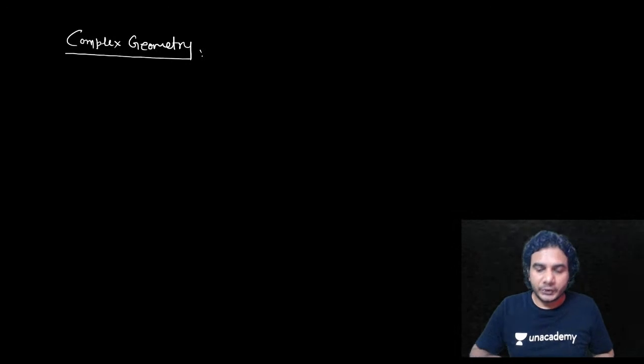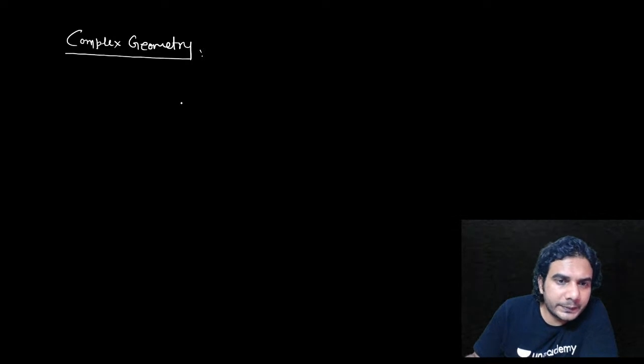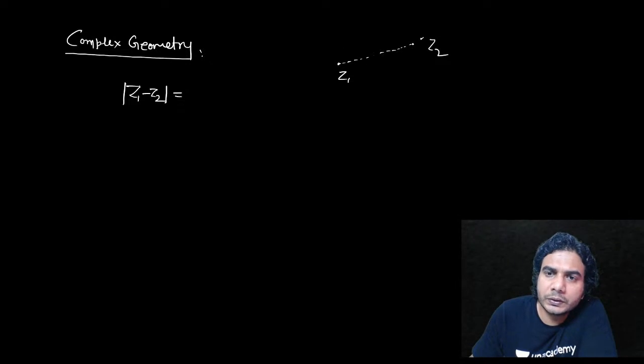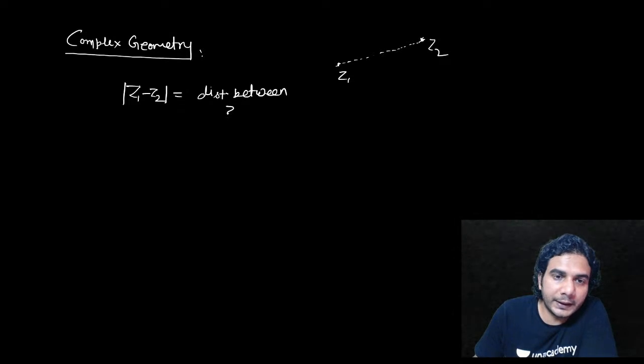Okay, so I'll tell you the basics first of all. The very first basic is this. What is mod of z1 minus z2? Mod of z1 minus z2 is basically, if this point is z1 and this point is z2, then the distance between z1 and z2. In the Argand plane, z1 and z2 are two complex numbers, and this distance is basically mod of z1 minus z2.